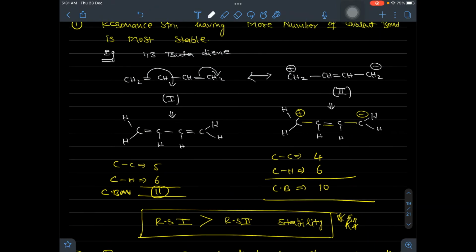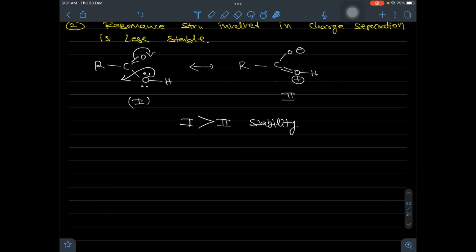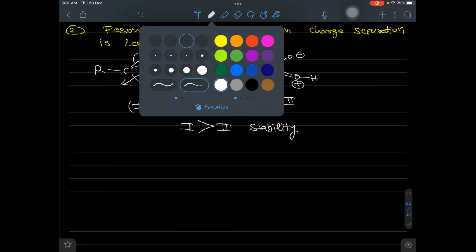The same one you can apply here also. In 1,3 butadiene, number 1 is neutral, but number 2 is charge separated. The one which is involved in charge separation is unstable. So the same thing happens here: resonance structure 2 is the unstable one. This way you can write. But in this we have another sub rule.